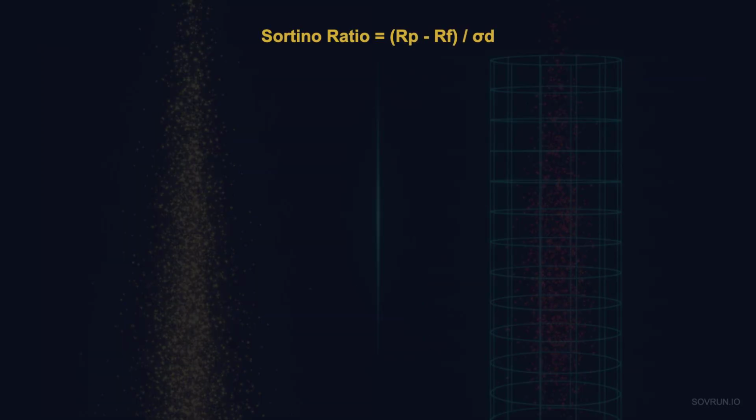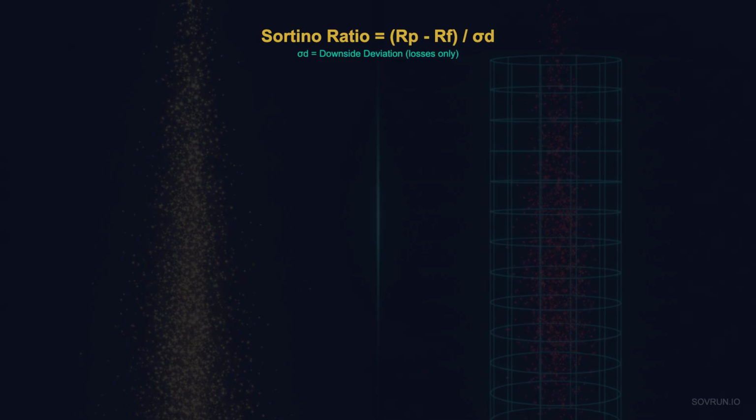Here's the formula. Sortino ratio equals your portfolio return minus the risk-free rate, all divided by your downside deviation. That last part is key. Downside deviation only measures the volatility of negative returns.